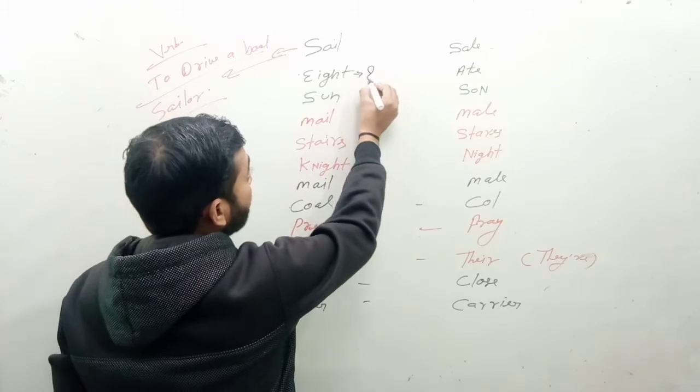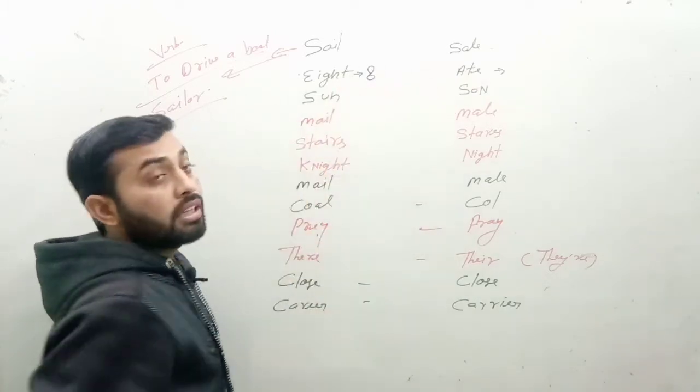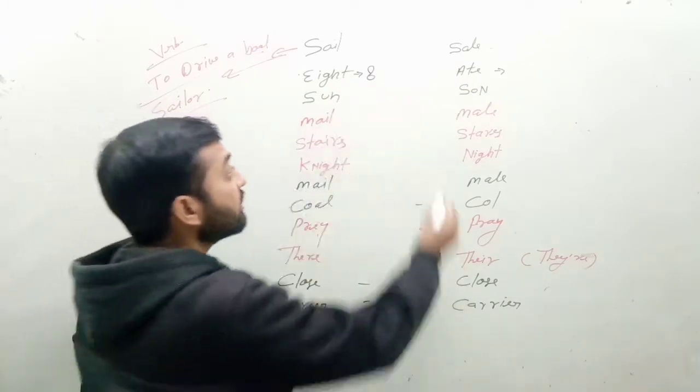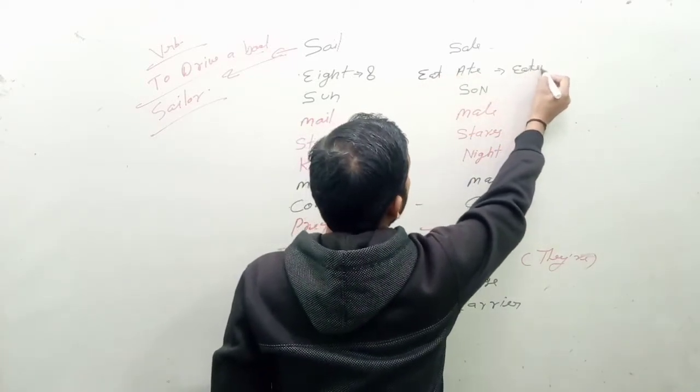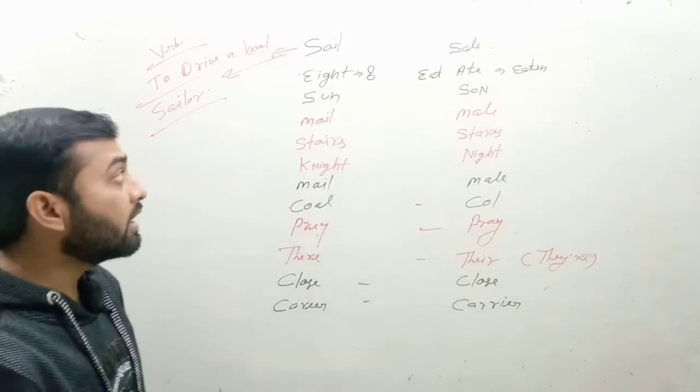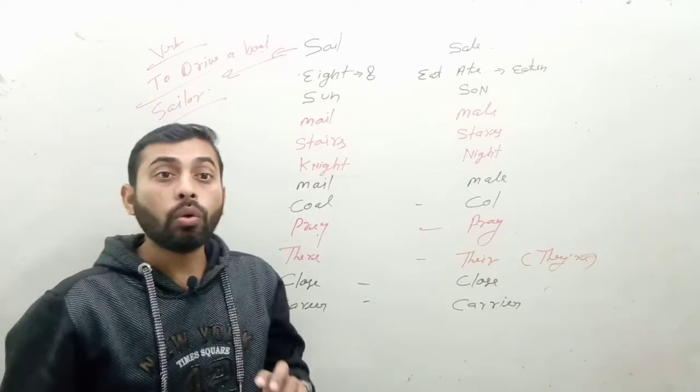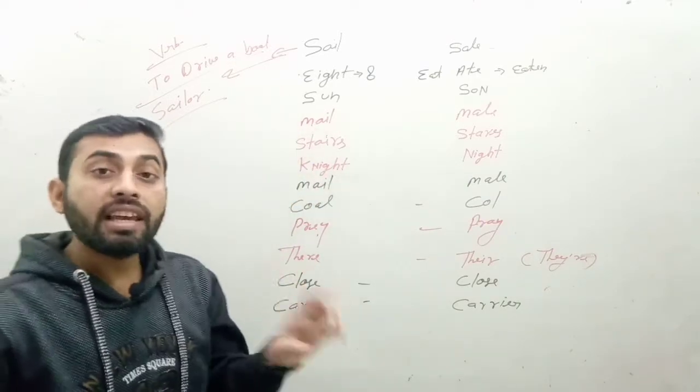Eight is a number. And ate is the second form of eat: eat, ate, eaten. Both have the same sound. For example, yesterday I ate a mango, and your number is eight.